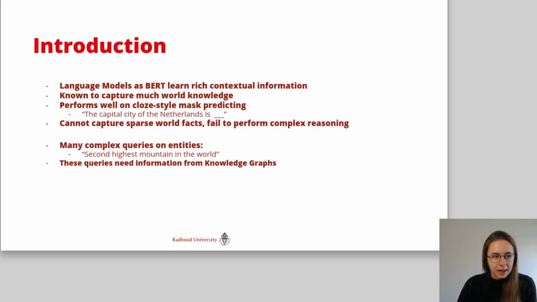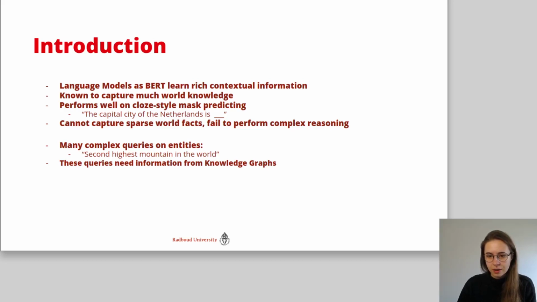Language models such as BERT learn rich contextual information and are known to capture much of the world knowledge. This is why they perform well on cloze-style mask prediction tests, such as "the capital city of the Netherlands is [MASK]," and then it will predict Amsterdam on the mask. However, they cannot capture sparse world facts, and they fail to perform complex reasoning on these.